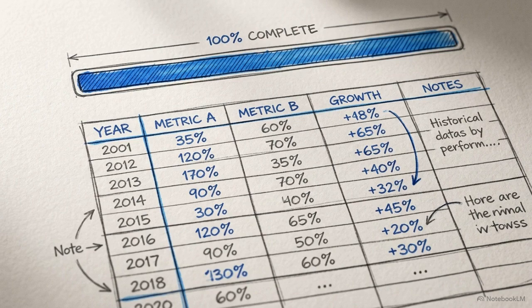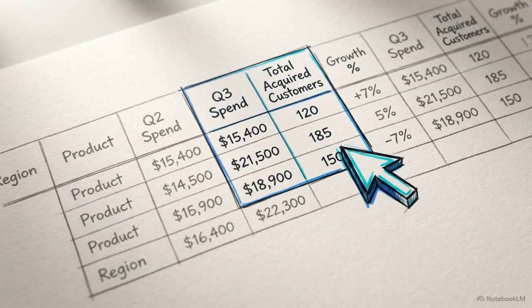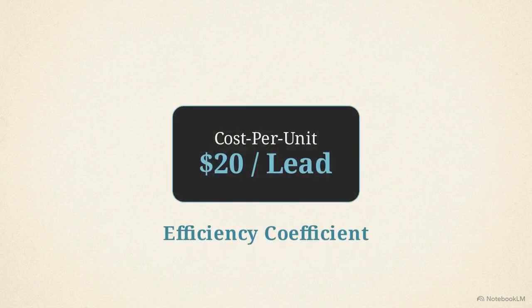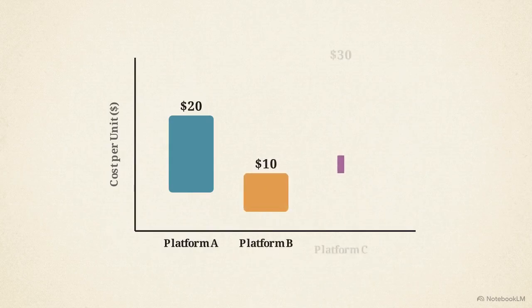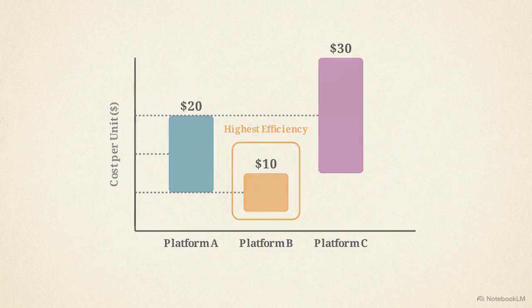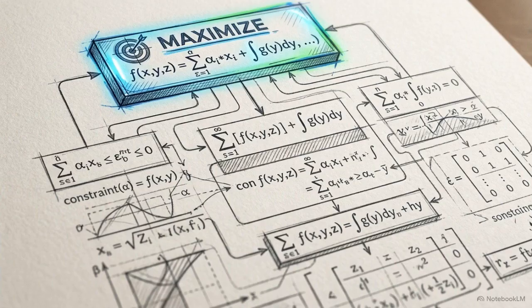With the strategy encoded, the system requires operational data. It ingests historical performance metrics for each platform, specifically isolating total past spend and total output generated. The application divides past spend by past output. This simple calculation yields a strict productivity ratio. This cost per unit metric acts as the primary efficiency coefficient. It dictates exactly how much output the algorithm expects for every dollar allocated to a specific channel. These construct the system's objective function.